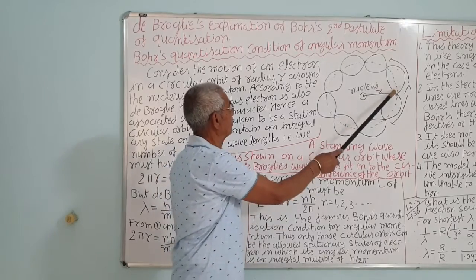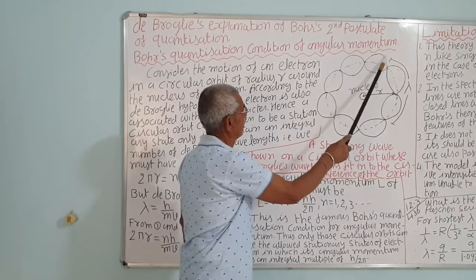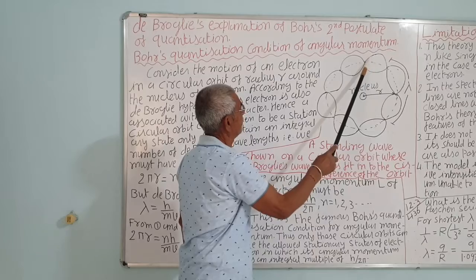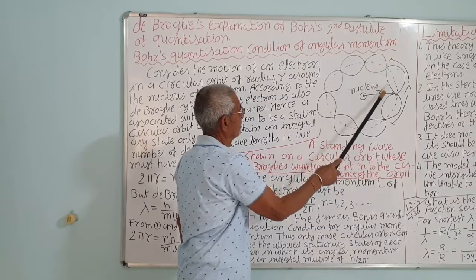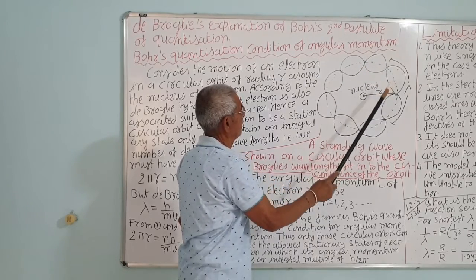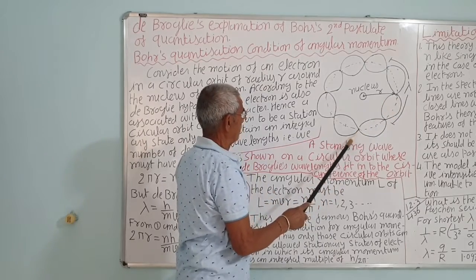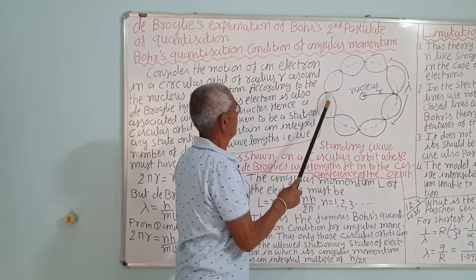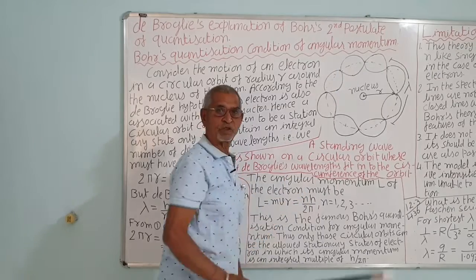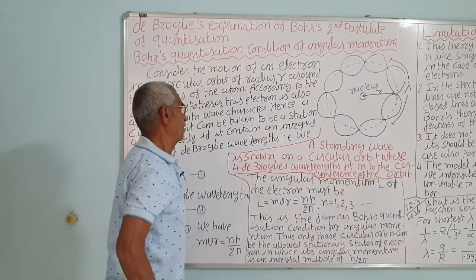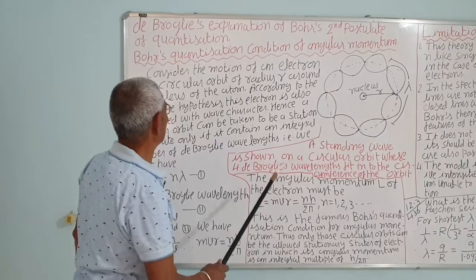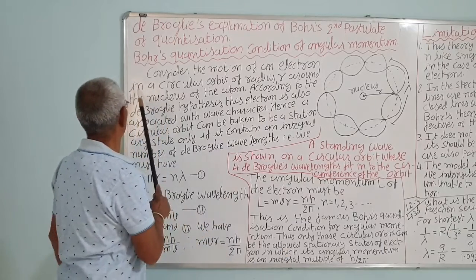Here I have shown 4 wavelengths. This is one wavelength, this is 2, this is 3, and this one is 4. You can show 2 or 3 or any number, 5, 6, but an integer multiple of wavelength.